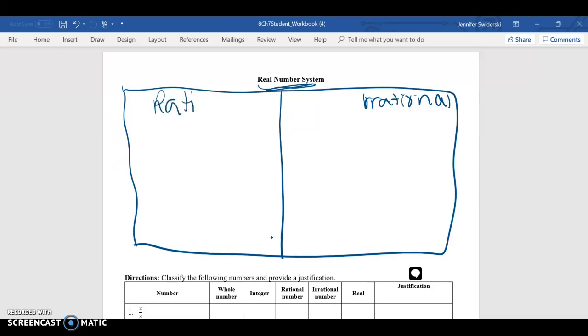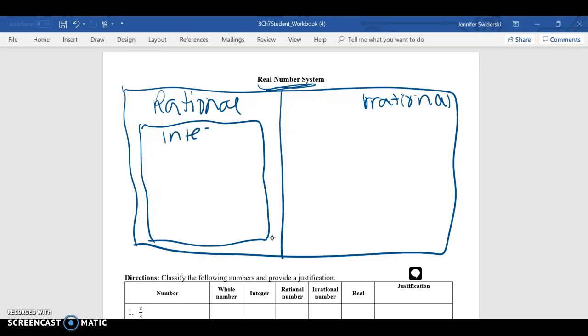And on the previous page, we talked about what irrational means. And inside of that rational and irrational box, a number that's rational can then be put into integers. Sometimes. Integers. And from integers, we have whole numbers.